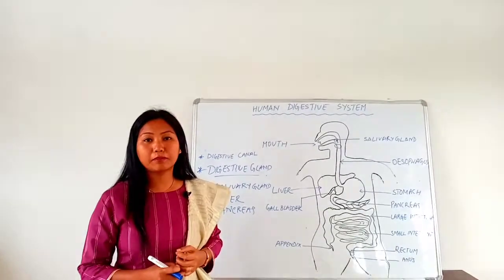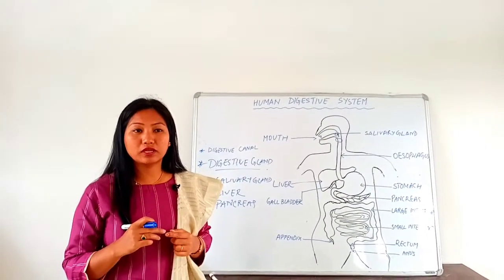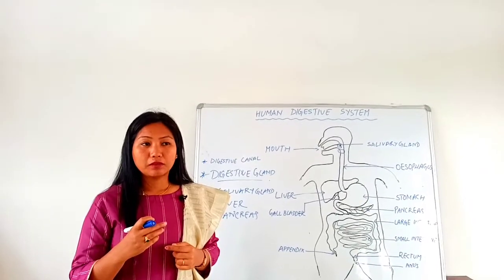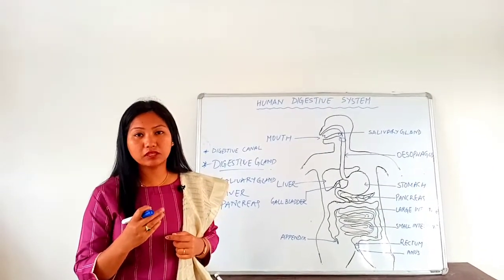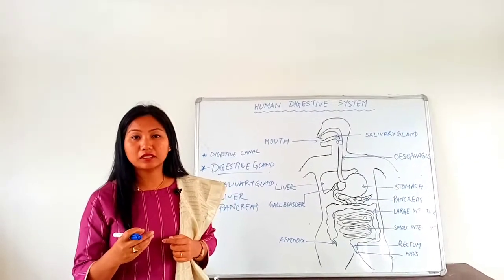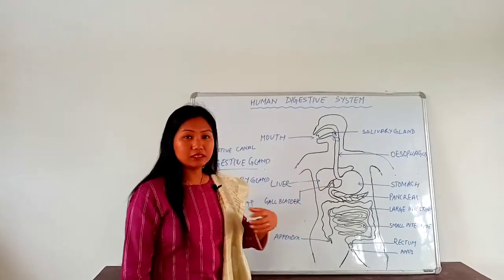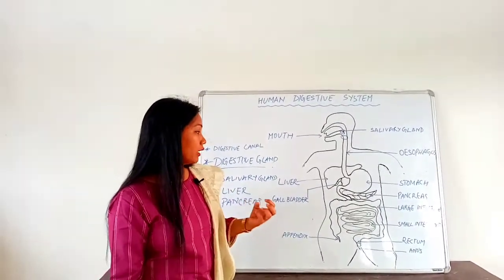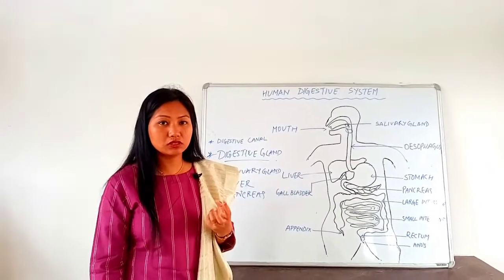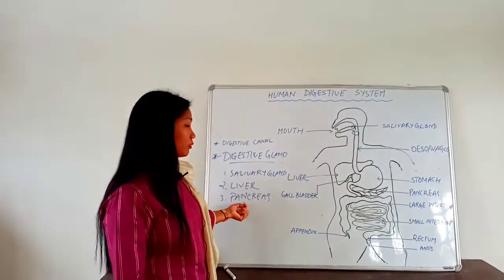Liver secretes bile juice, and bile juice contains bile pigments called bilirubin and also bile salt, and in the process of digestion, bile salt breaks down the complex fat globules into smaller globules, so that the fat can get digested with the help of the enzyme. Then the secretion of the liver, that is the bile juice, gets stored in a part called gallbladder. That means gallbladder is the storage region where the secretion of the liver is stored. Then after that we have the pancreas.